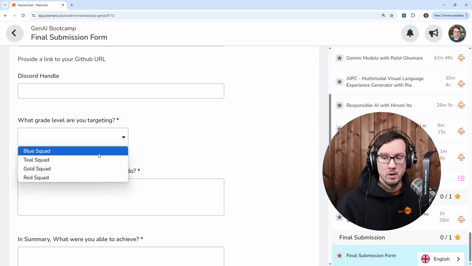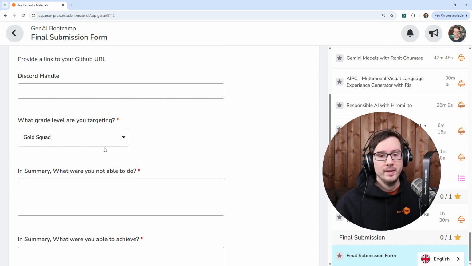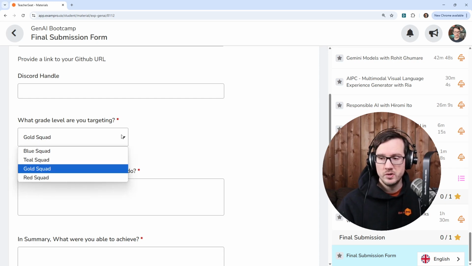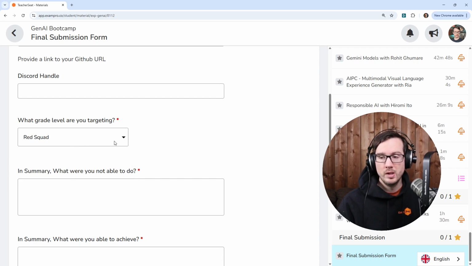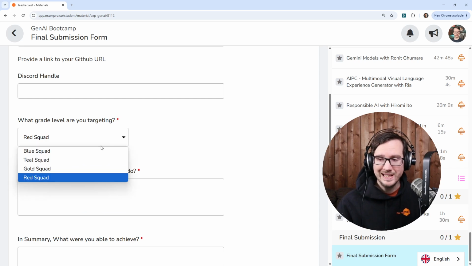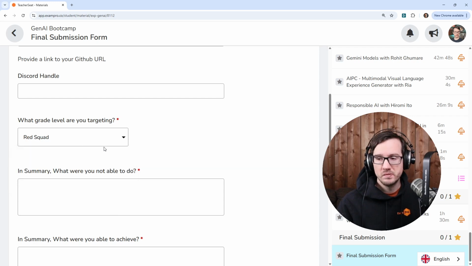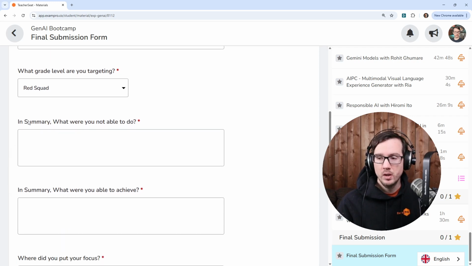But tell me what you're targeting for, because if you're going for Gold Squad and you're not going for Red Squad, then that's going to make my grading go a lot faster, and I'm not going to deliberate so much. I'm just going to make it easier for me to release it. So just tell me what level you're going for. You really can't get Gold or Red Squad if you do not submit this form. So just make it clear as to what you are targeting for.